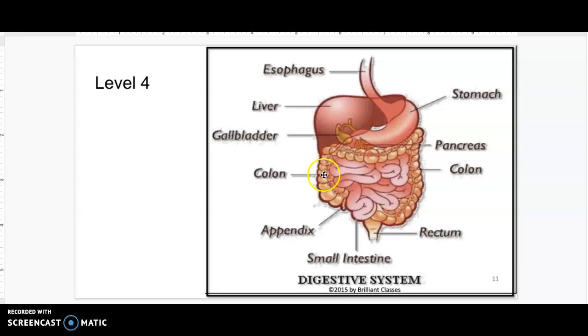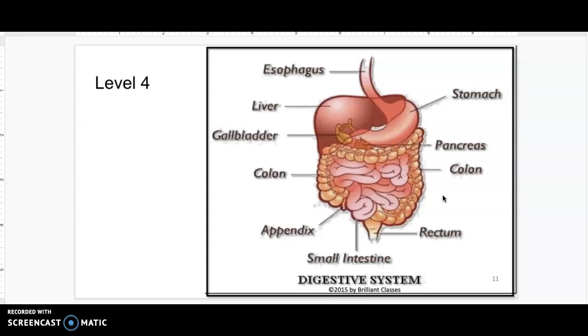And then the majority of food breaks down in the small intestine, which is here in the middle. It's small because it has a smaller diameter than the large intestine, and this is where the majority of enzymes do their work to break down the food. And then the large intestine, where excess water is reabsorbed before the waste products are released through the anus at the end of the large intestine.